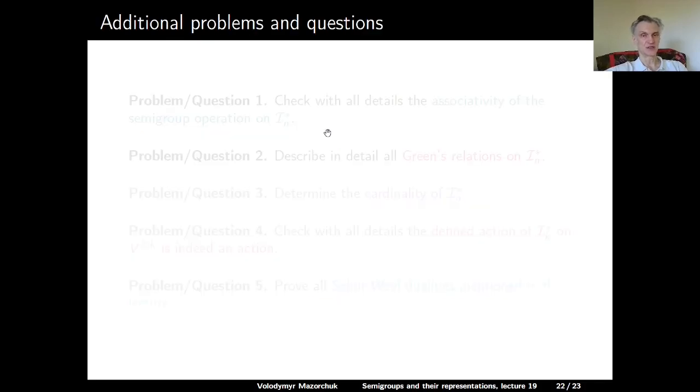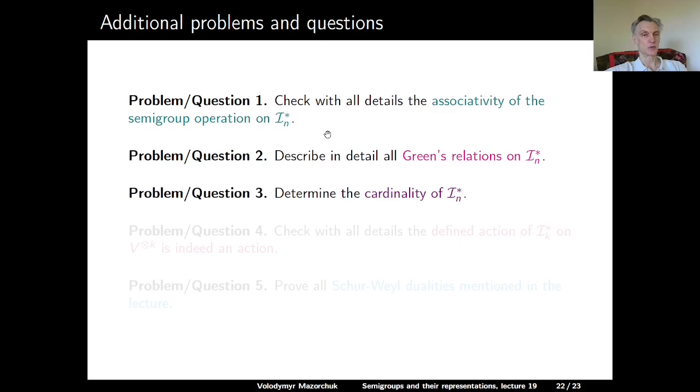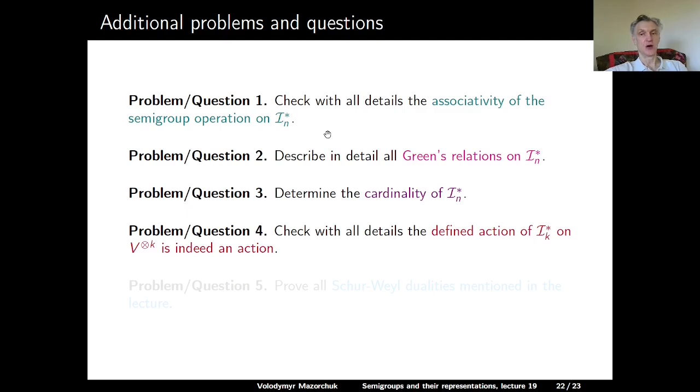Some additional problems and questions at the end. Problem question 1. Check with all details the associativity of the semigroup operation on I star sub n. Problem question 2. Describe in detail all Green's relations on I star sub n. Problem question 3. Determine the cardinality of I star sub n. Problem question 4. Check with all details that the defined action of I star sub k on V to the tensor power k is indeed an action. And problem question 5. Prove all Schur-Weyl dualities mentioned in the lecture.